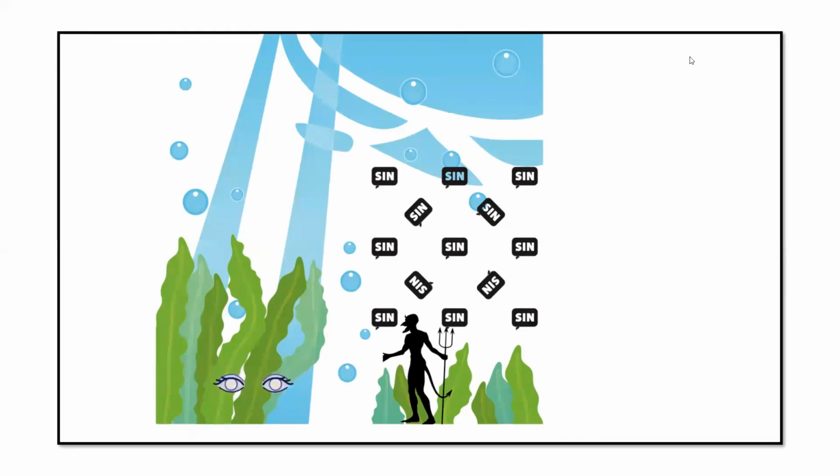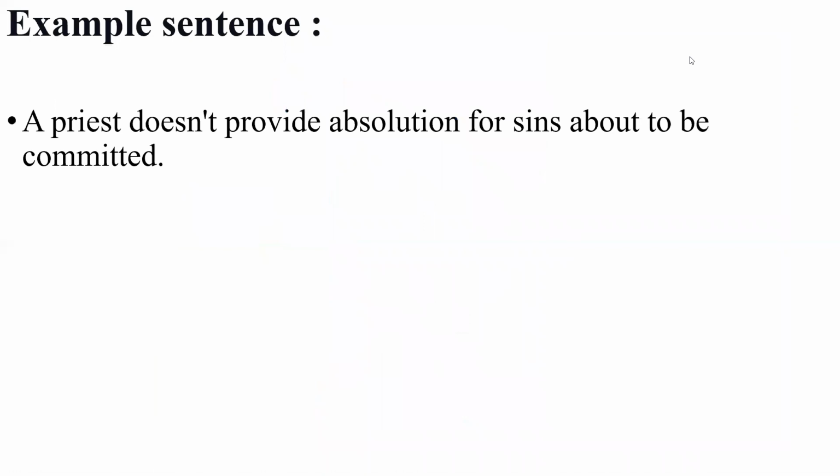Absolution. A priest doesn't provide absolution for sins about to be committed. This example is candid in nature, where it's being stressed that a priest will not provide remission for the sins, or forgive the sins, which are about to be committed.